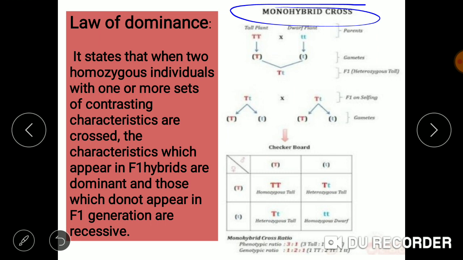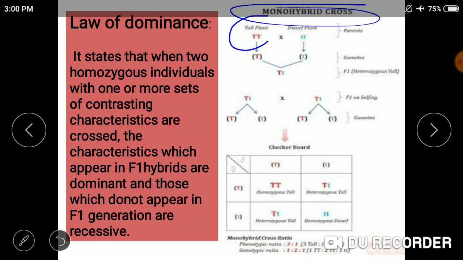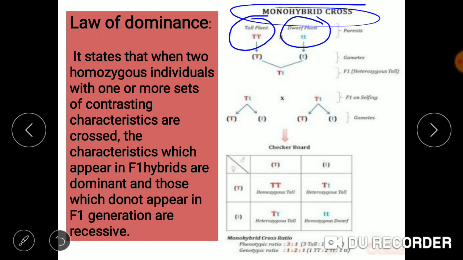The first parent was having the tall height while the other parent was dwarf. One pea plant was tall and the another pea plant was dwarf. Both acted as a parent and the crossing was done between them.